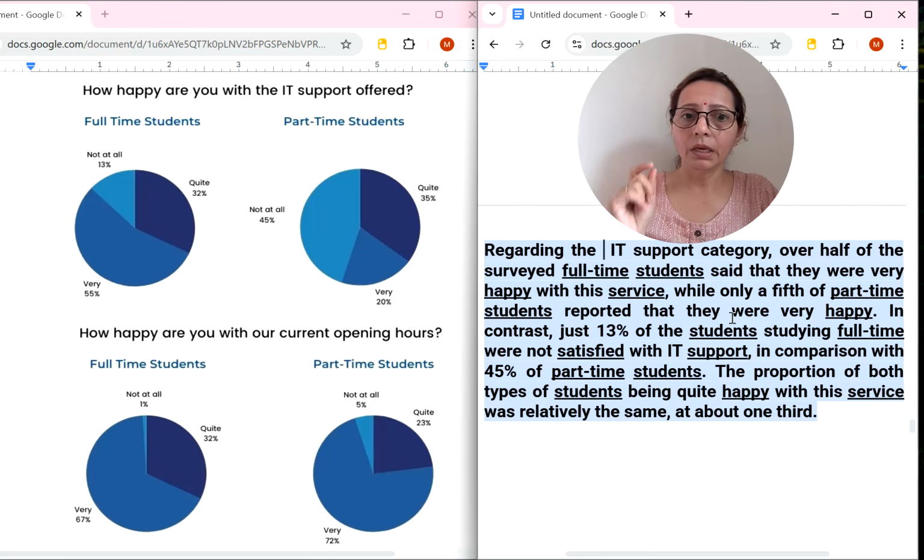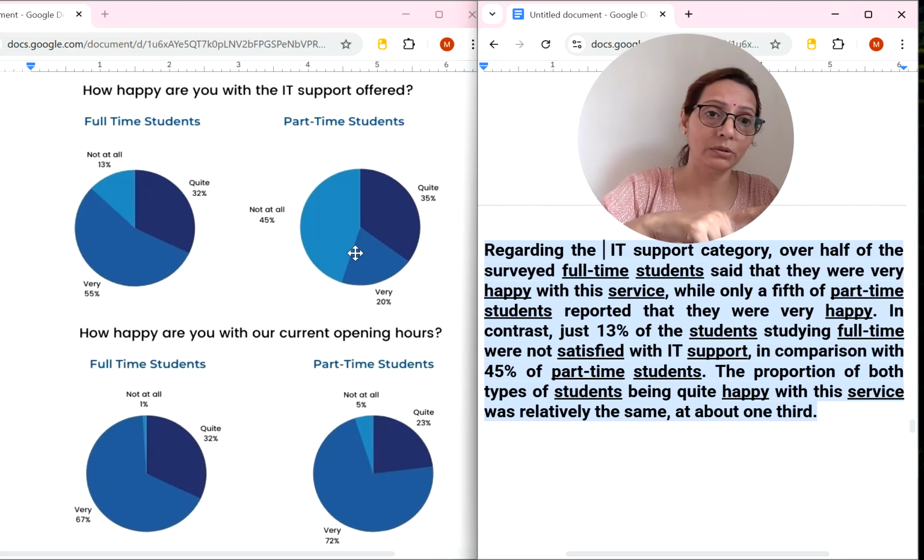In contrast, see this, not at all. Just 13% of the students studying full time were not satisfied with the IT support. Just 13% of the full-time students were not at all happy with the IT support given by the university. In comparison with 45% of part-time students, side by side, whatever the categories we are taking, we are comparing with the other group also.